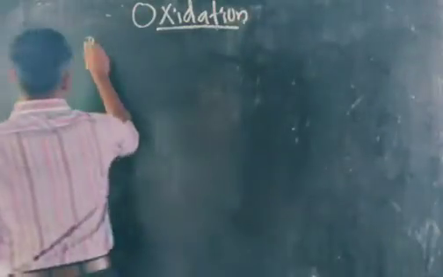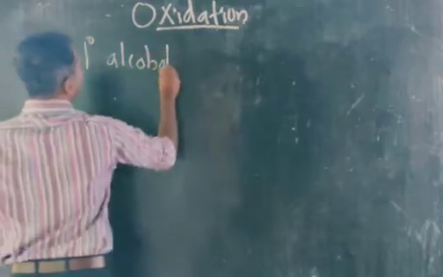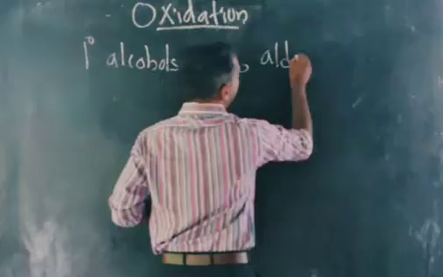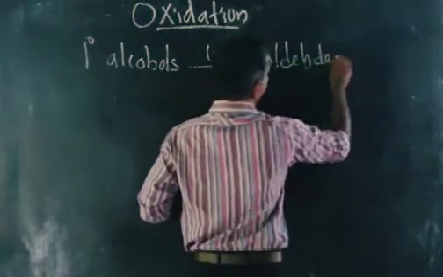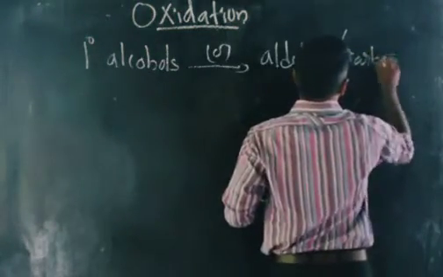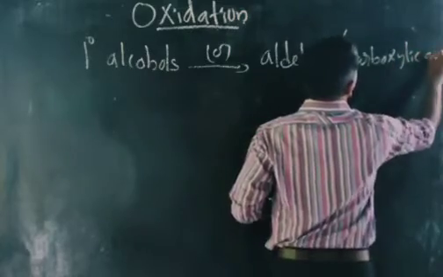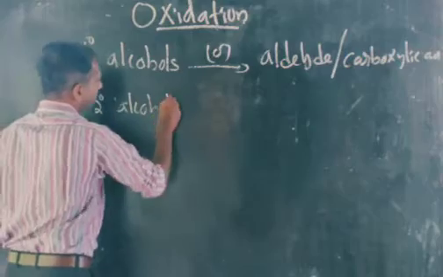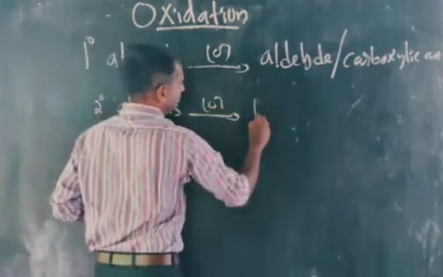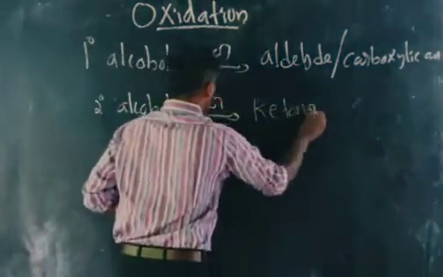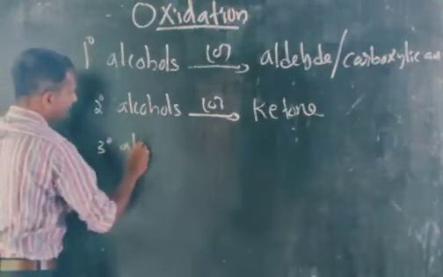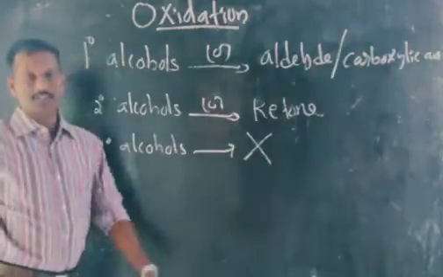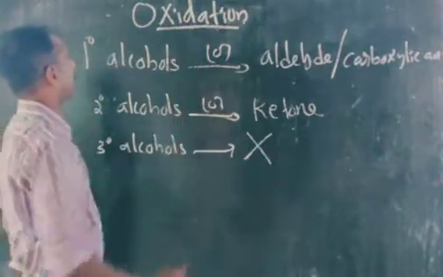That means primary alcohols on oxidation will be converted to aldehyde or carboxylic acid. Secondary alcohols on oxidation will be converted to ketone, and tertiary alcohols normally will not undergo oxidation. Okay, this you keep it in mind.